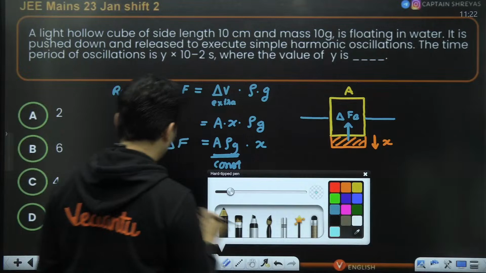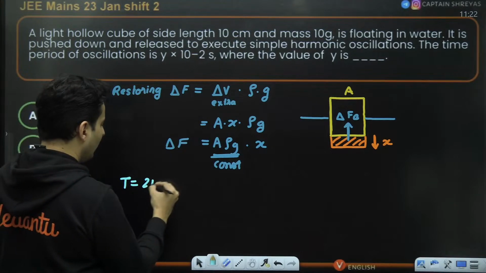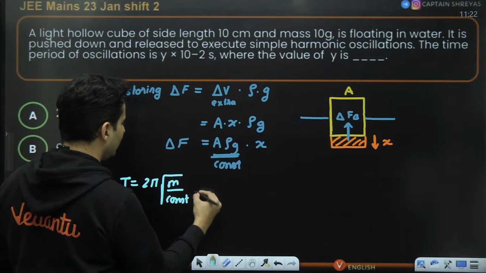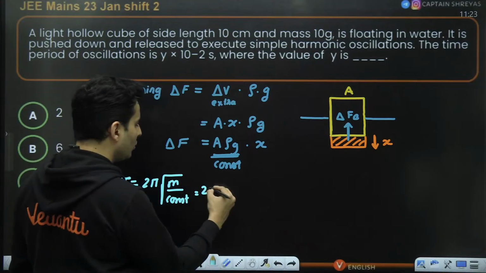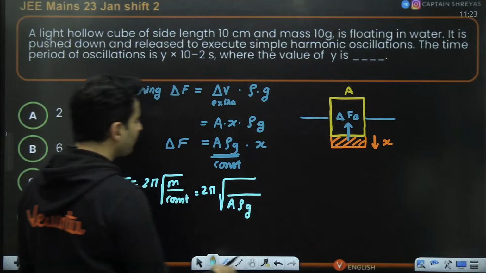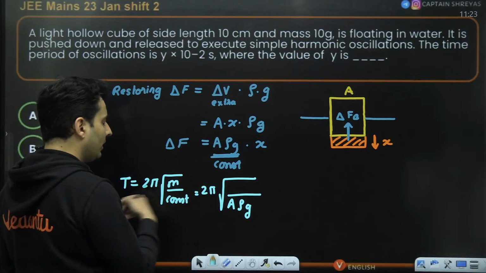So therefore, we can find the time period. Time period is 2 pi under root mass by that constant, the spring constant, you can say. So this will be 2 pi root, where the constant is A rho G. What about the mass?